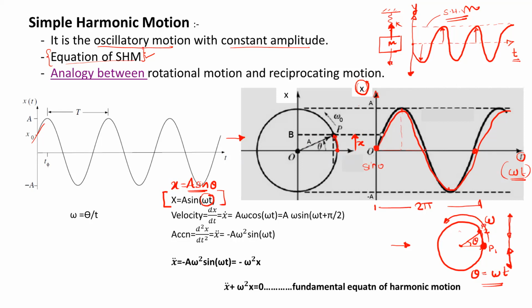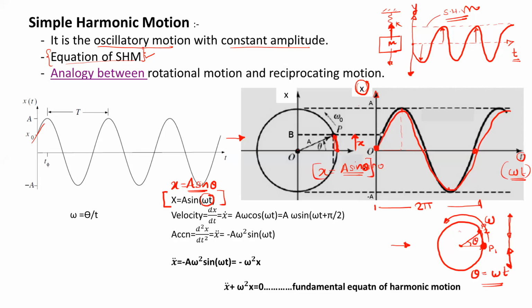If you construct a right angle here, then the radius of this circle is a, and this is the angle theta. So this vertical side we can take as a sin theta, which is nothing but the x value.